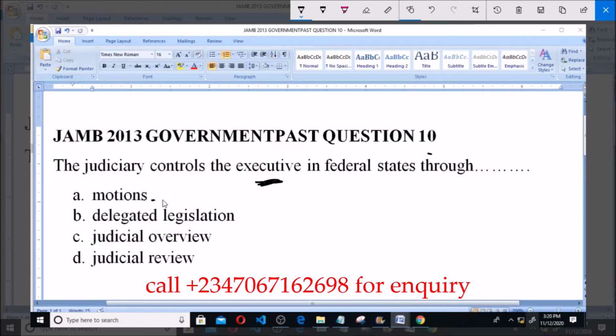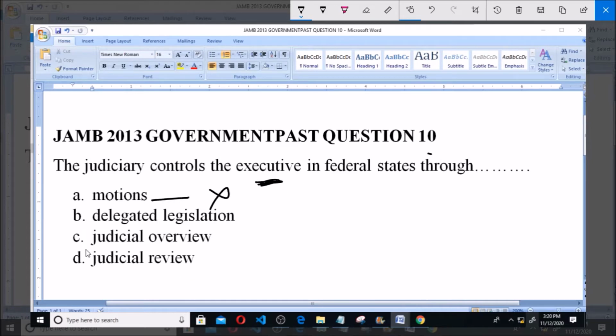Option A says motions, which is no. Option B says delegated legislation, which is no. Option C says judicial overview, which is no. But judicial review. So the judiciary always reviews the activities of the executives. So it is through judicial review. So option D